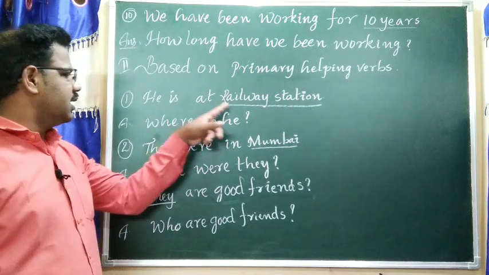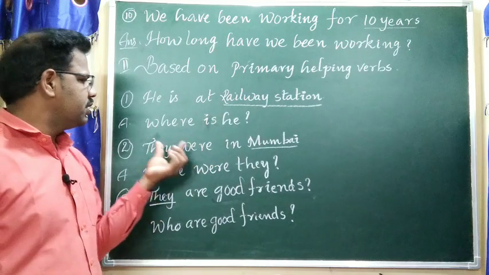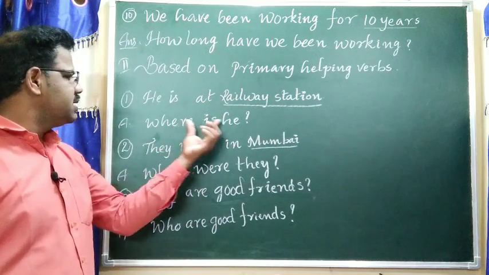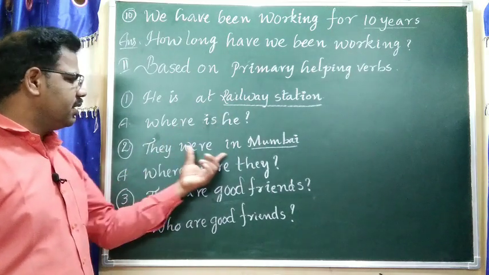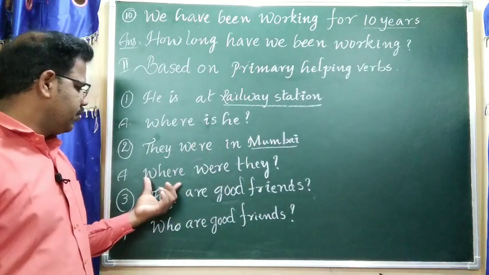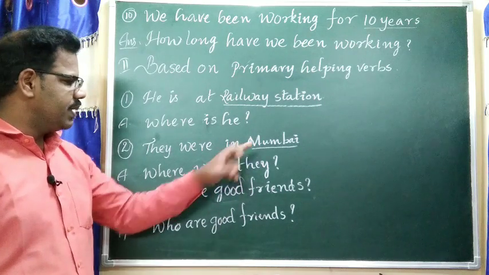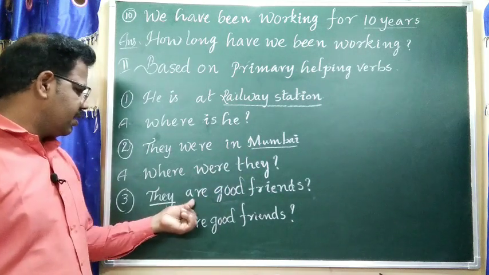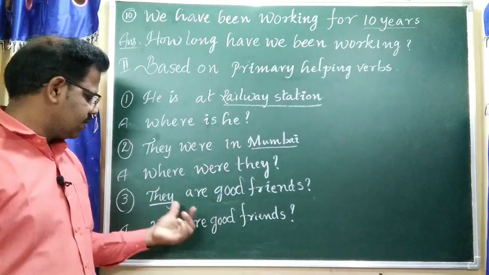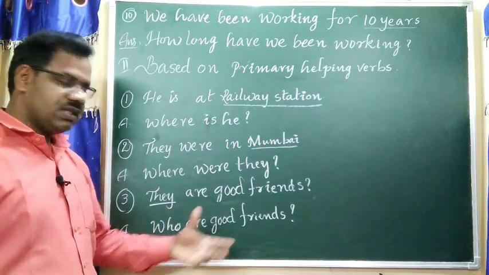Next, the second model based on primary helping verbs. It is at the railway station. Railway station is the underlined word. Where is he? They were in Mumbai. Mumbai is the underlined word. Where were they? Question mark. Then the answer is Mumbai. They are good friends. They is the underlined word. Who are good friends?